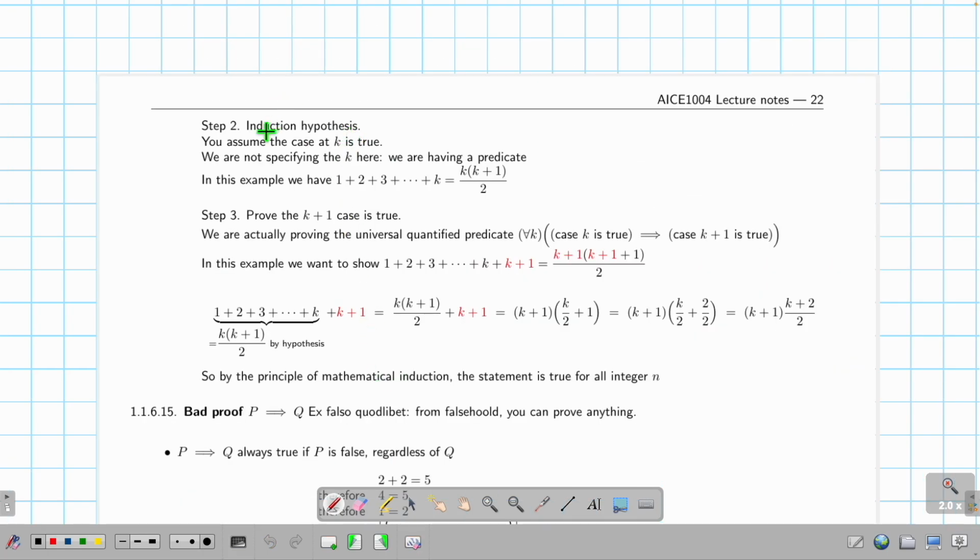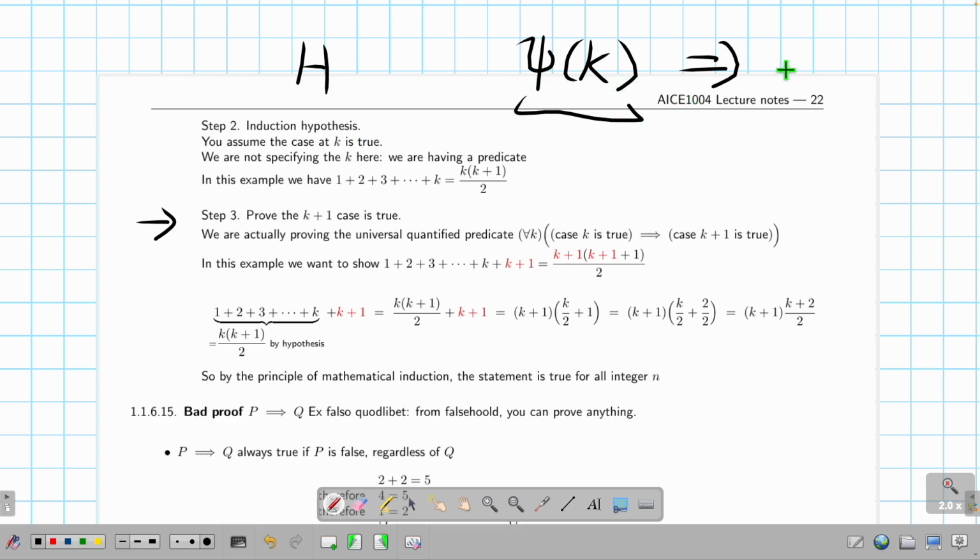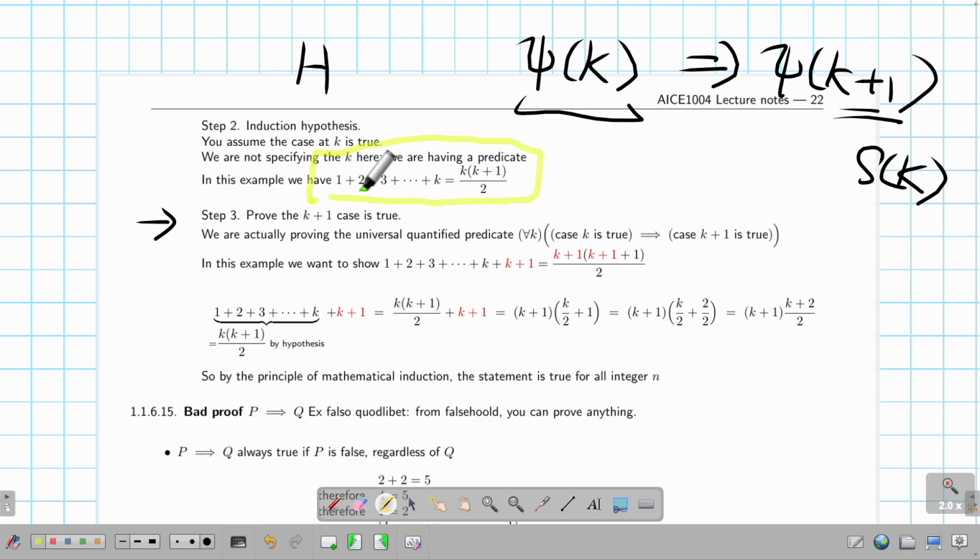Then I need the induction hypothesis. I write H, which basically means this is true for k. Then step 3 is showing that from here, I imply k plus 1, which is the same as the successor of k, which means plus 1. So from the induction hypothesis, I have this yellow line, this yellow box. Now I want to prove this is true, so I need to make use of my yellow box to prove this sentence is true.